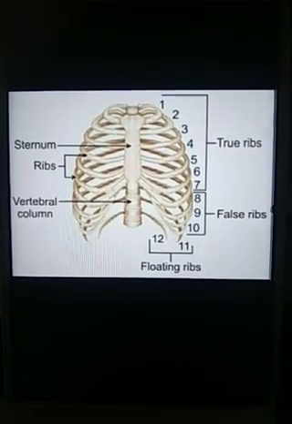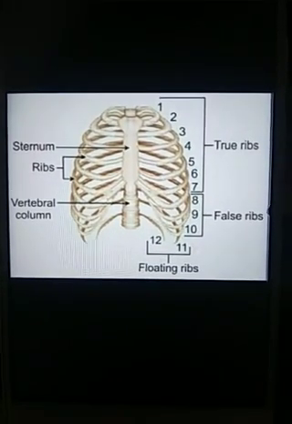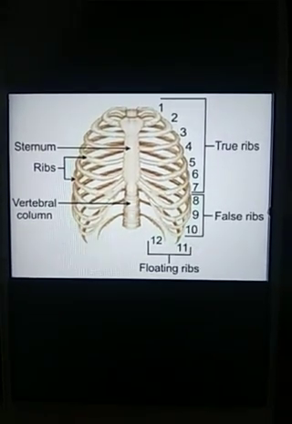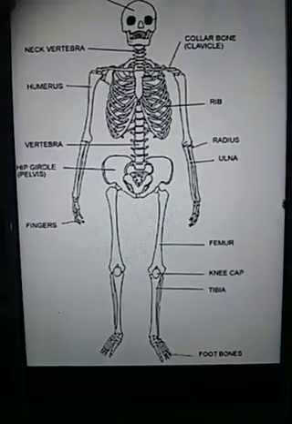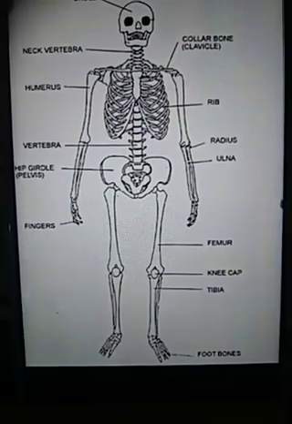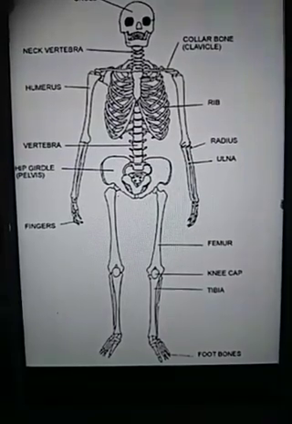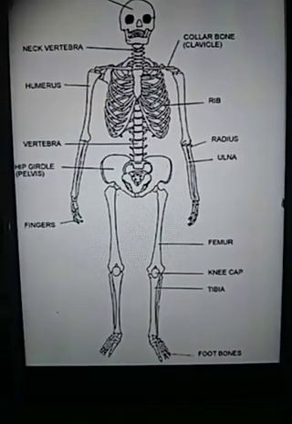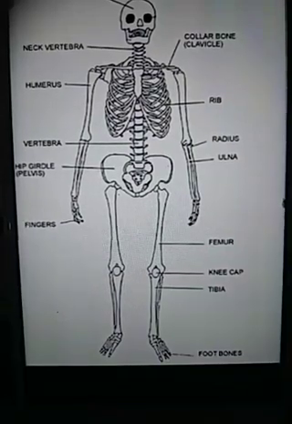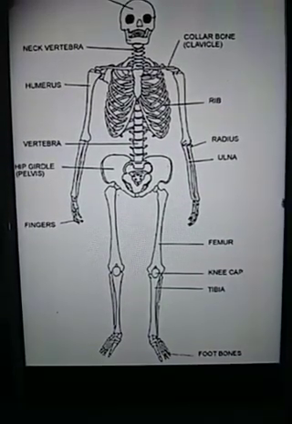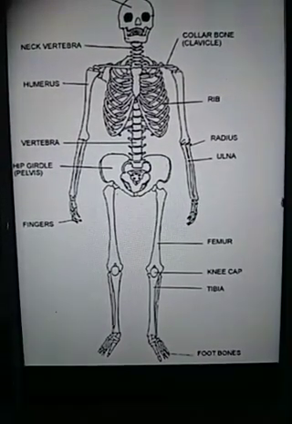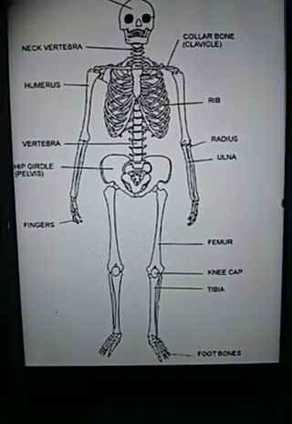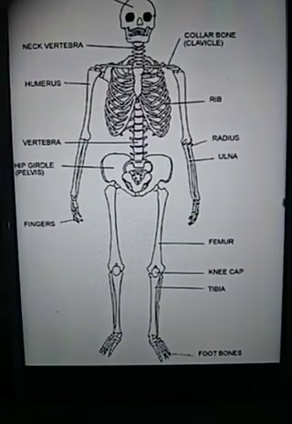And you know the importance of this rib cage, that it protects our most important organs known as heart and lungs. These both organs are protected inside this rib cage. Okay, now here in skeleton you can see our upper arm, that is forelimbs, and hind limbs, means legs. Okay, you see in our hands we are having humerus bones, that is upper bone of our forearm, and the lower bones are radius and ulna. Same way in our hind limbs, means in leg region, the upper bone is femur bone and the lower bones are tibia and fibula. Okay, remember the names of these bones.